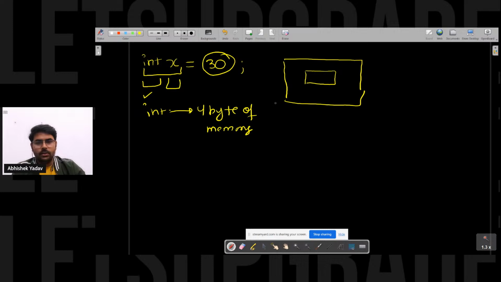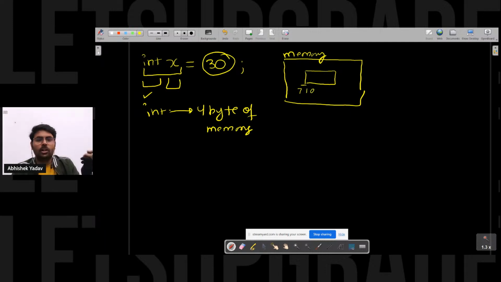Yeah, so my compiler will go to the memory and say, hey, where am I getting 4 bytes of memory free? Let's assume at this point I am getting 4 bytes of memory free. For this 4 bytes of memory, there will be some starting address and some ending address, right? Let's assume the starting address is 710. Then what will be the ending address?